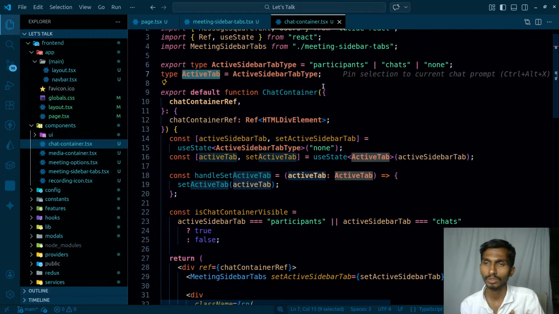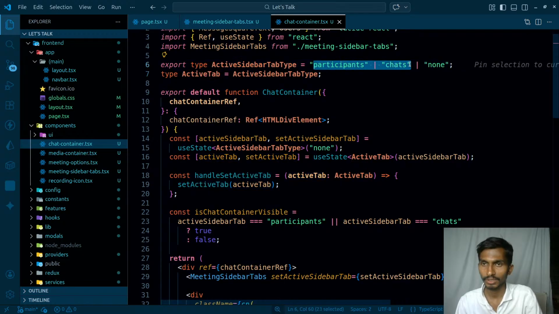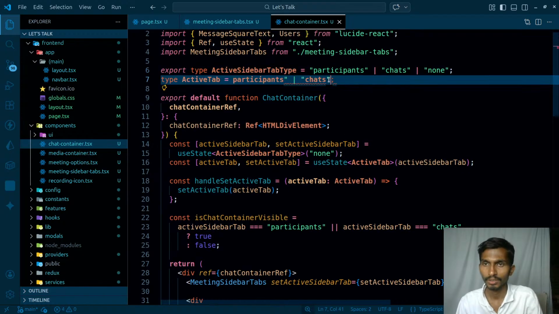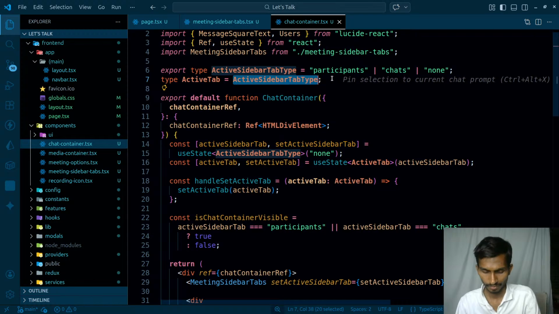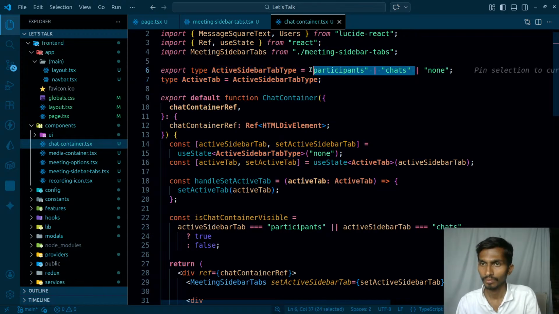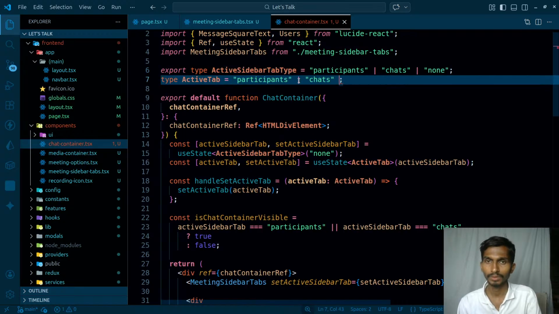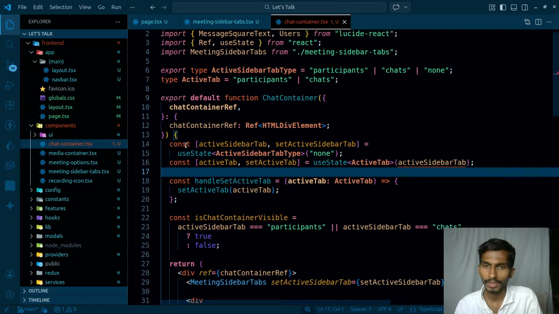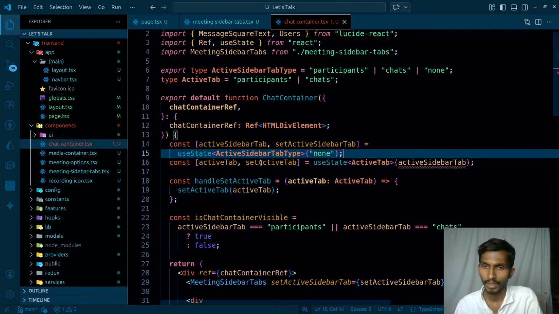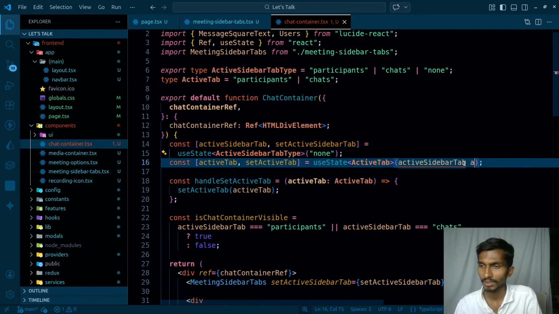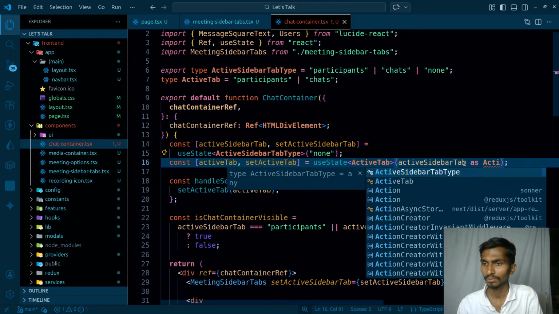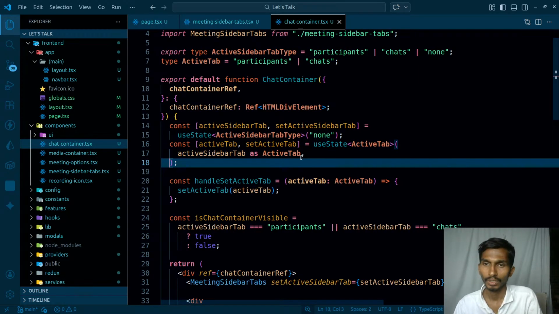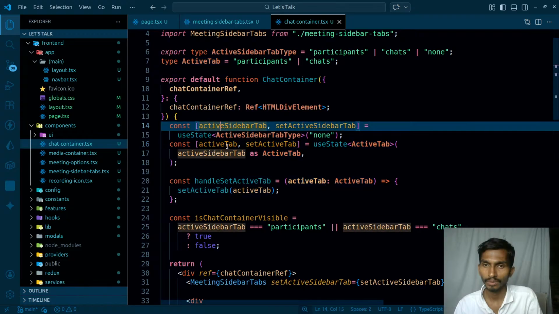Active tab can actually be equal to participant.chats, control C and control V. Control C, get rid of this. So this is how I'm going to go ahead. So these are the types that I have. Once I have this type, for the active setter, I'm just setting it as active tab. Okay, this is right. So I have the active tab types, I have this as well, both of them are here.